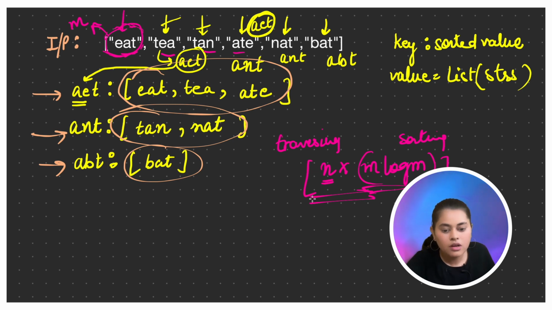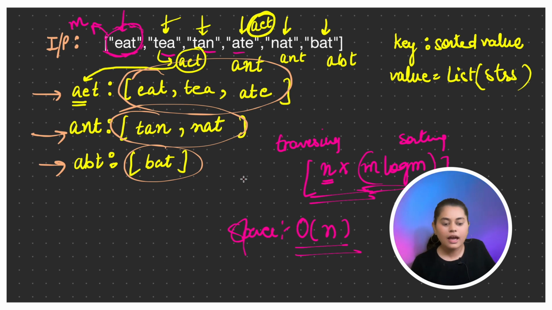This much time we are taking, and also we are taking one hash map. In the worst case, there might be a possibility that we have all different strings, so it may take O of n space, right? So the time complexity will be n into m log m, and the space complexity will be O of n.